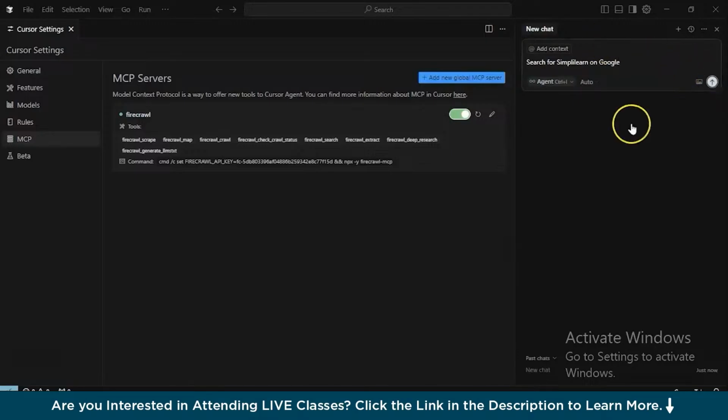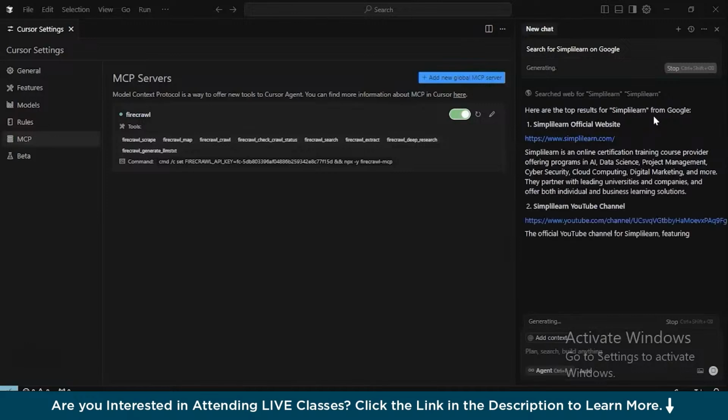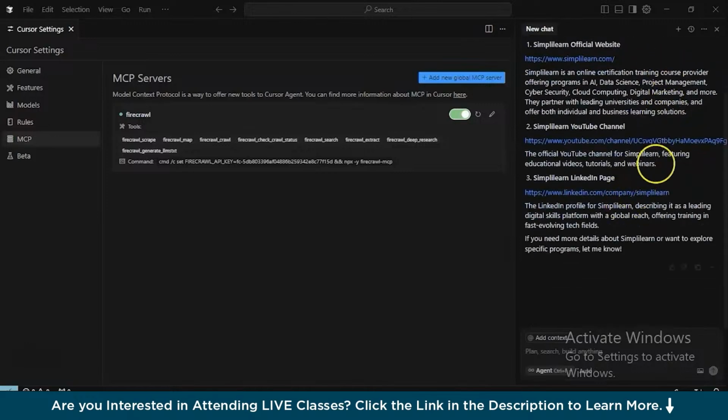Search for Simplilearn on Google. Now it should give me results which it finds on Google. Maybe it's a home page, maybe it's a social media handle like LinkedIn or YouTube or Instagram, anything that it finds related to Simplilearn. Only the term Simplilearn. So here you can see it has given me three different results. First one is the Simplilearn website. Second one is the Simplilearn YouTube channel. And the third one is the LinkedIn page.